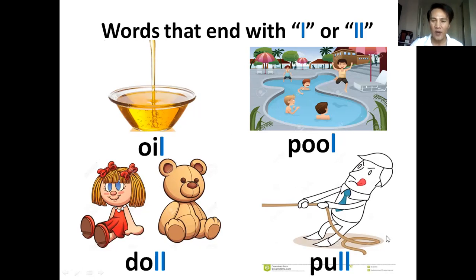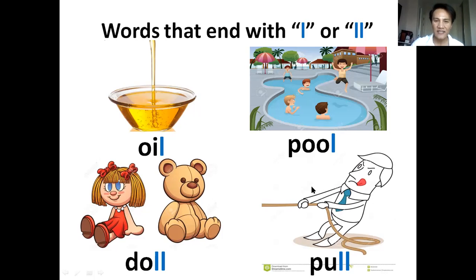And the last one, what is it? Very good. Pull. Oil, pool, doll, and the last one is pull. Okay, did you get it?